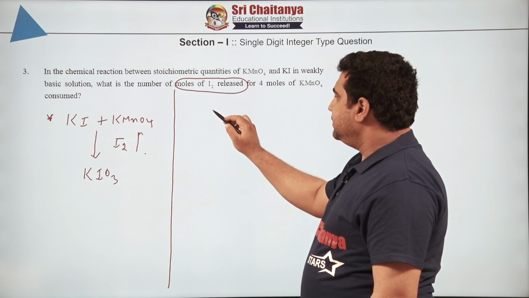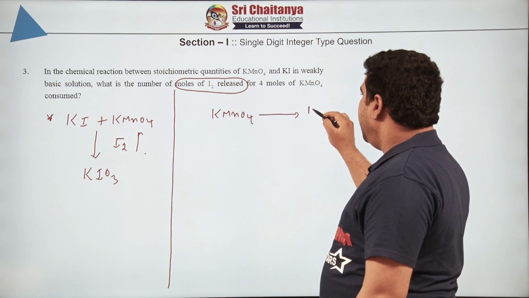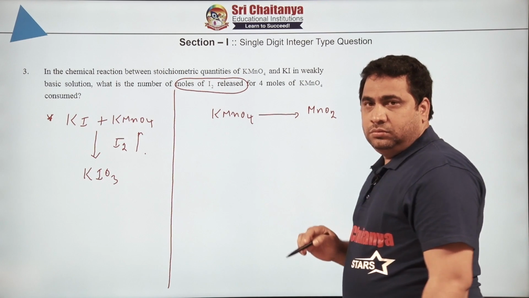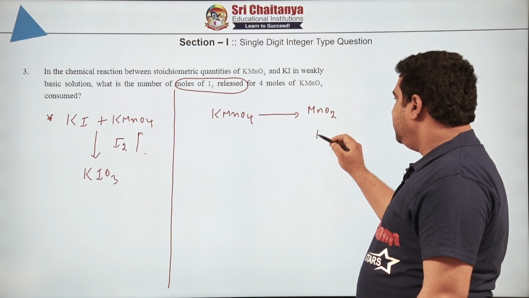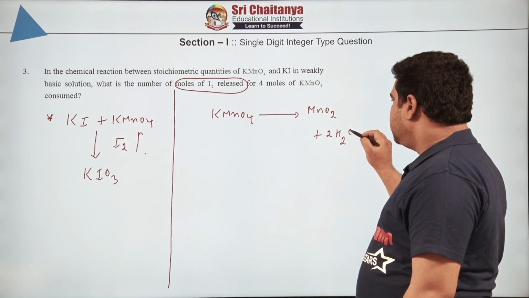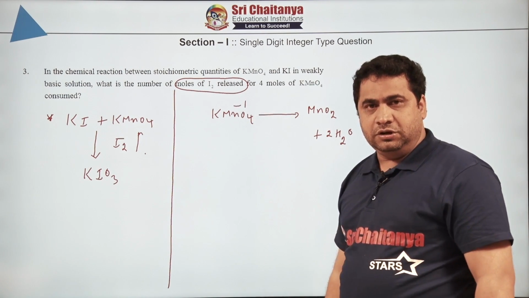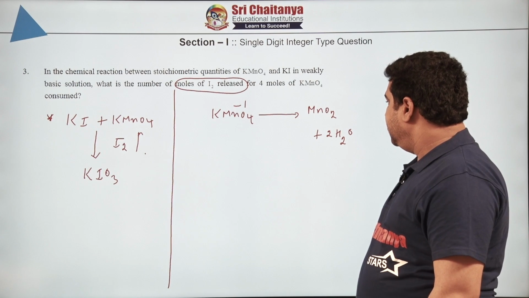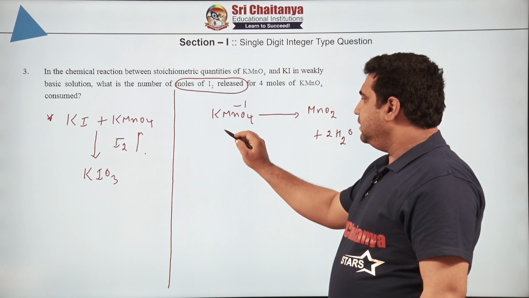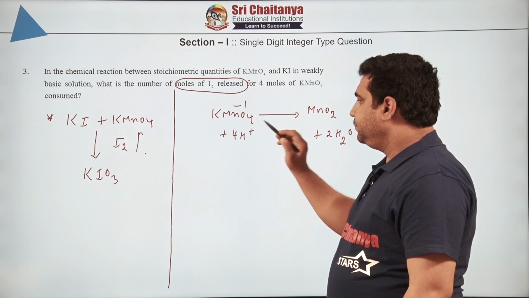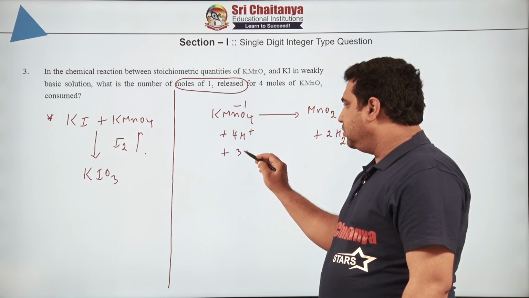Then what is the reaction here? Tell me, in weakly basic medium, KMnO4 is converted into what? Tell me, MnO2. Right. So here you can see 4 oxygens, here 2 oxygens. So I will put here 2 H2O, oxygen got balanced. The charge on the permanganate ion MnO4 is -1, no need to say. And here 2 hydrogens are there, so here you can write 4H+. So with 4H+ and -1, to balance the charge I will write here 3 electrons.